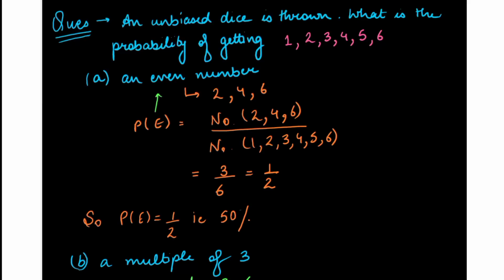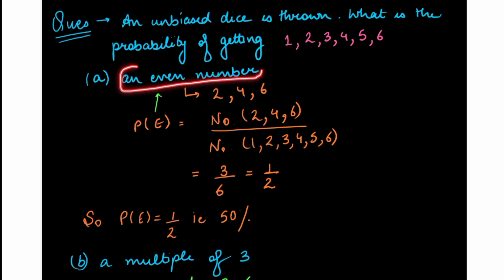The first question is an unbiased dice. Unbiased dice, what does it mean? It means a dice that is not tampered with, a simple normal dice. An unbiased dice is thrown. What is the probability of getting an even number? Now, when an unbiased dice is thrown, what are the total possible outcomes? 1, 2, 3, 4, 5, and 6. There are 6 total possible outcomes.